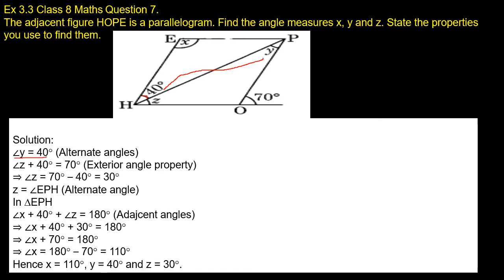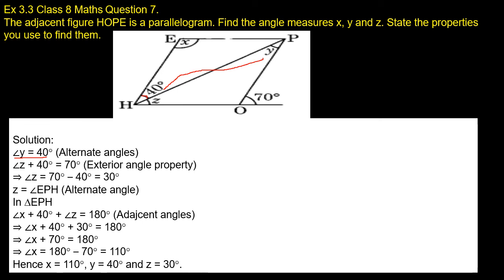Why is angle Y equal to 40 degrees? Because of alternate angles. See, angle Y and this angle, that means angle EHP, are alternate angles. The alternate angles between parallel lines are always equal, so angle Y is equal to 40 degrees. Then angle Z plus angle Y is equal to 70 degrees. We got the value of Y now.